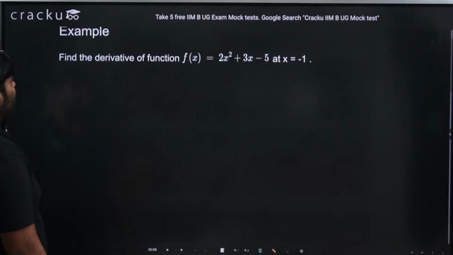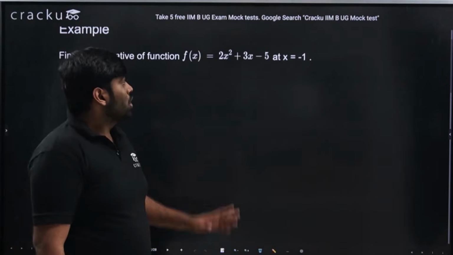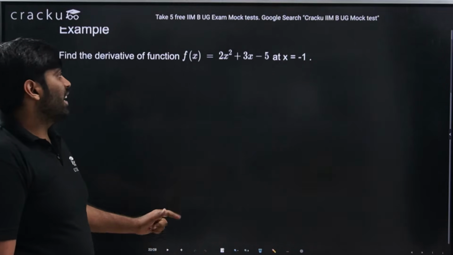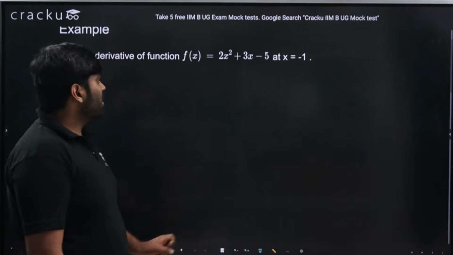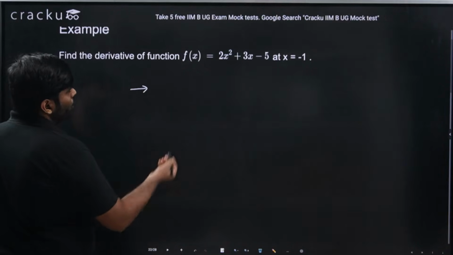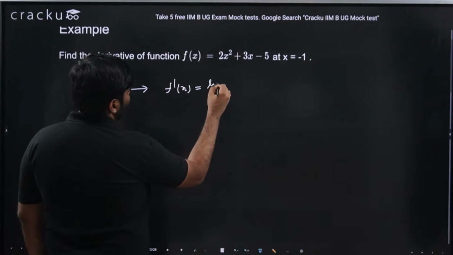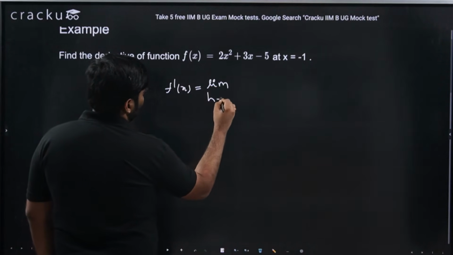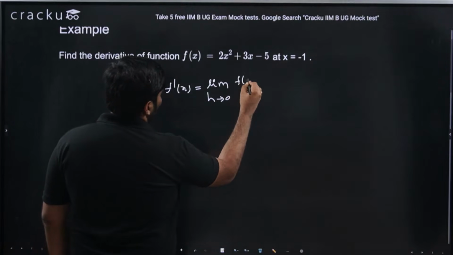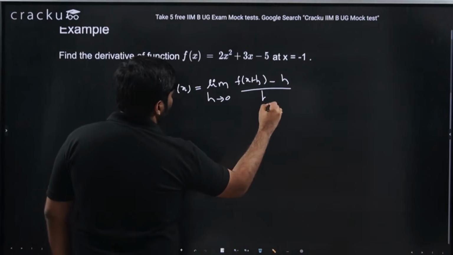Now let us take this example. Find the derivative of the function f of x equal to 2x square plus 3x minus 5 at x equal to minus 1. How to find this derivative? As we have seen, f dash of x is nothing but limit h tending to 0 of f of x plus h minus f of x divided by h.